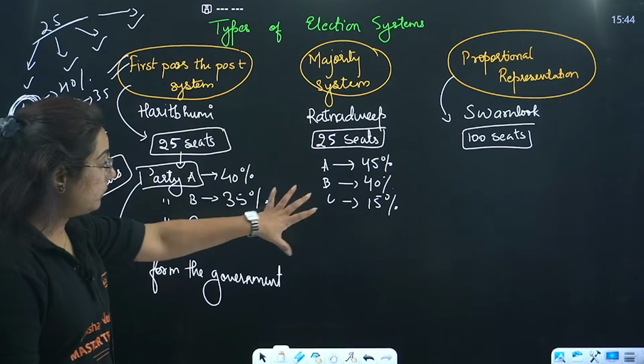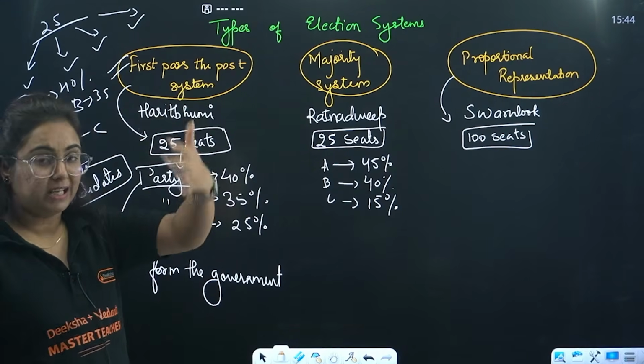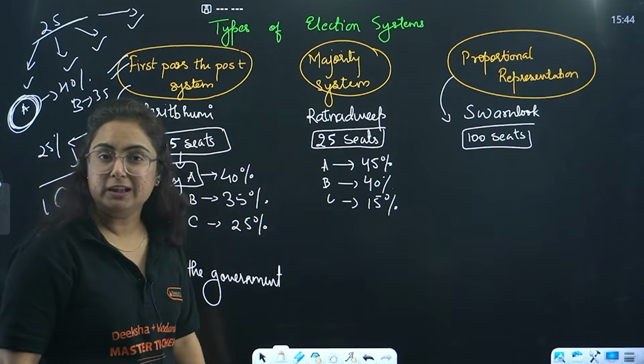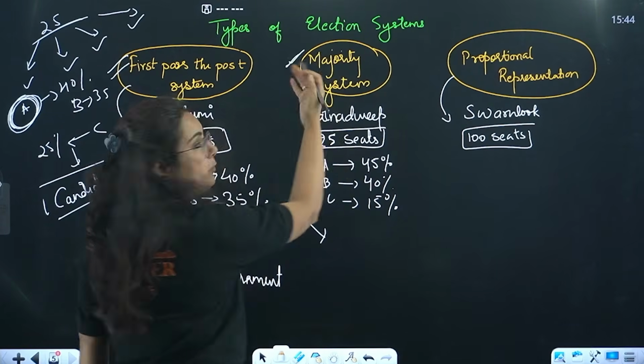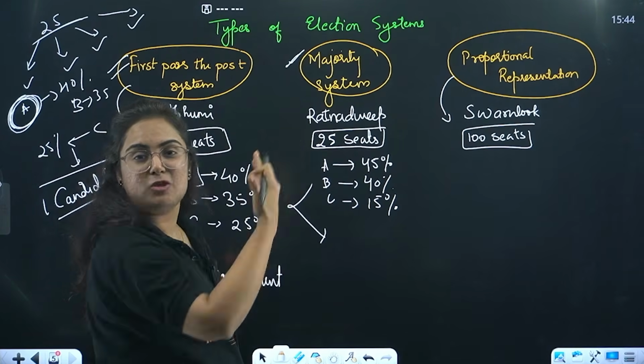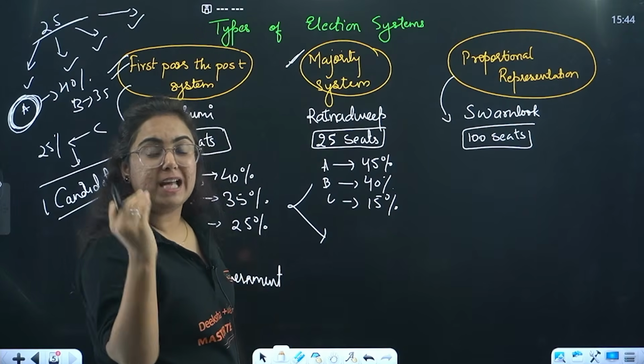So what will happen? Up till now our understanding is that party A will win. No bhai, because no one gets the majority vote. As the name itself says, it is a majority system.